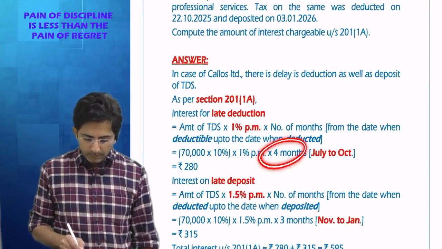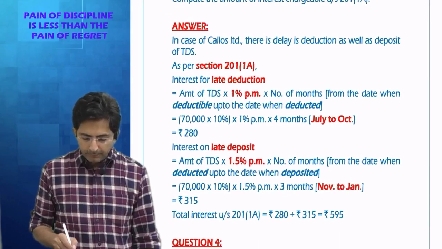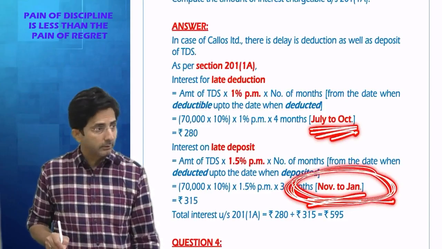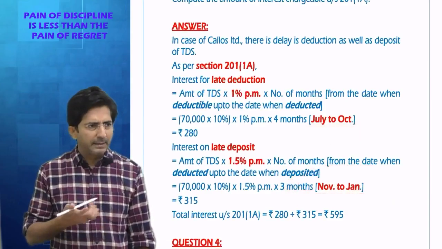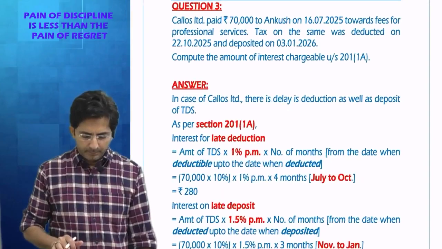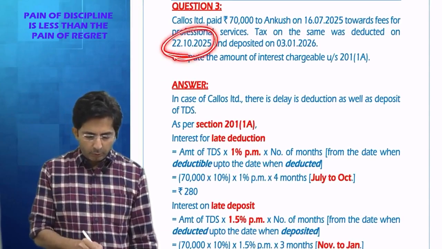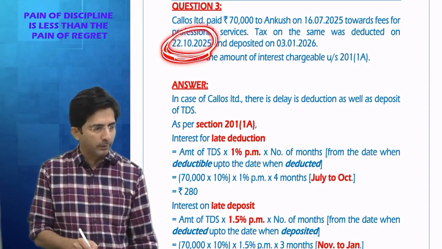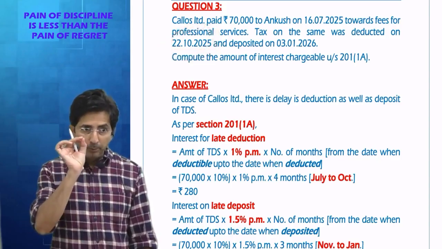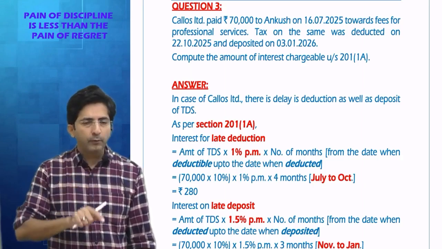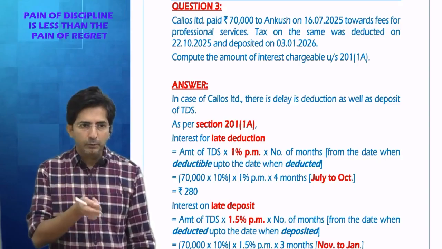So see here, 4 months in late deduction, 3 months in late deposit. And have you seen that October month I have not repeated in the late deposit calculation. Okay. Same example I discussed in the class. A similar example is also given in the study material. You know the controversy of October. October, as per law, it's getting double counted, but you will not have to pay double interest for October. See that period rule you remember, for late deduction, it's date when it was deductible up to the date when deducted. And for 1.5%, date when deducted up to the date when deposited.